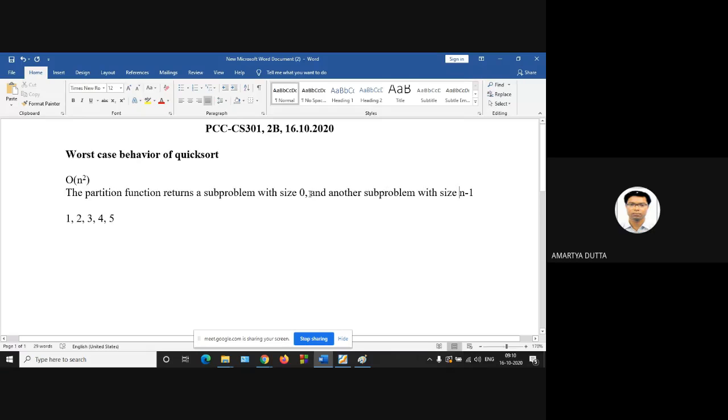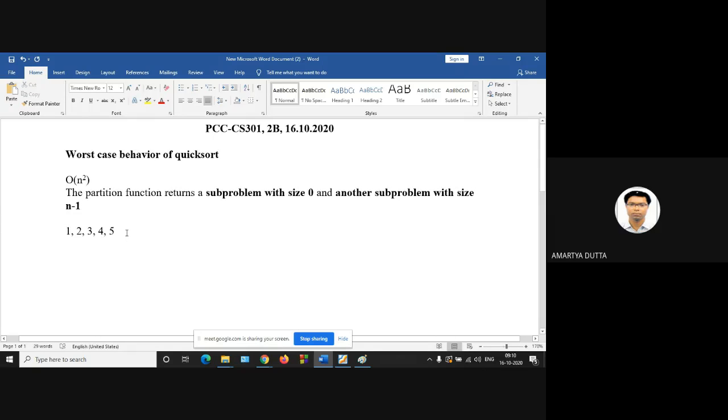Is it clear? Yes, sir. So in case of worst case behavior, the partition function returns a subproblem with size 0, and as this is the divide and conquer approach, another subproblem with size n minus 1.